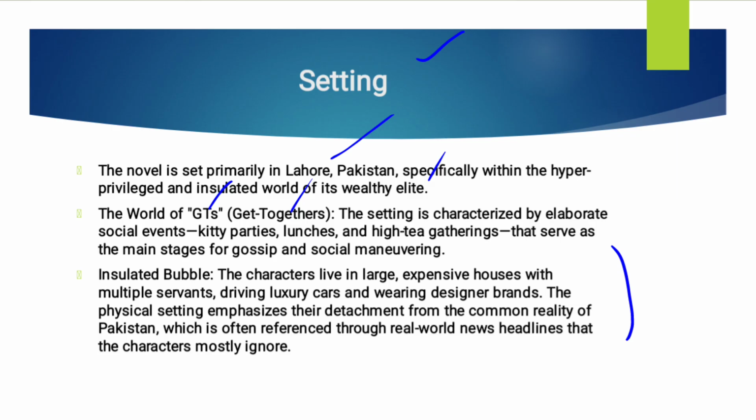The wealthy class always has luxury cars, wears designer brands, has multiple servants who serve them, and has expensive houses. So this is the actual setting of this novel.